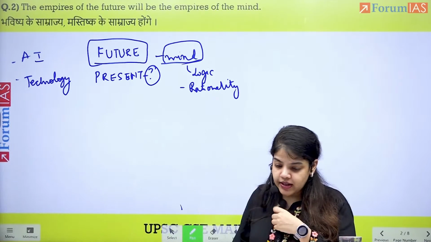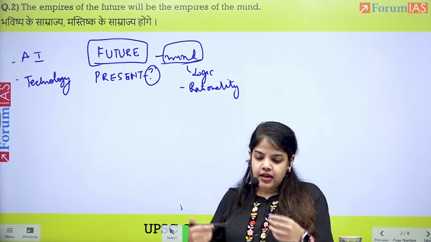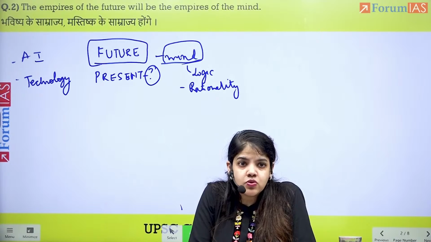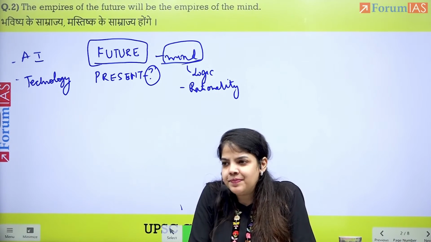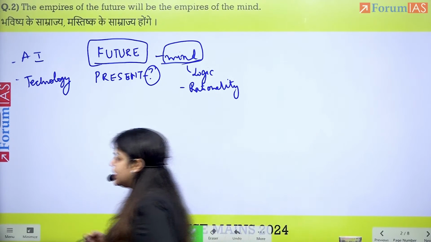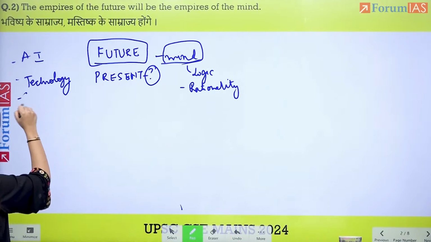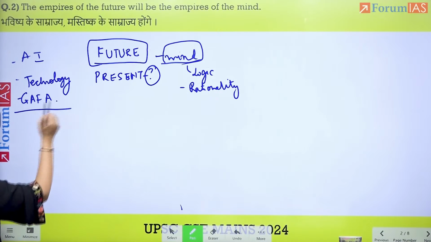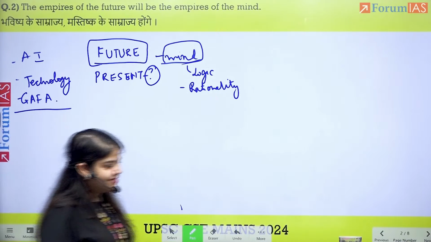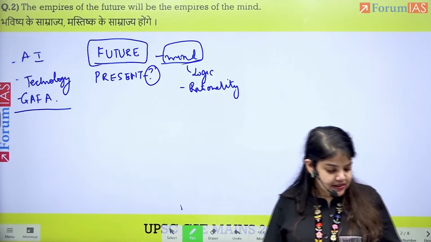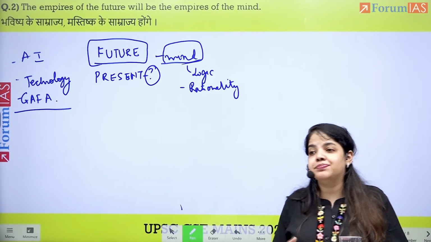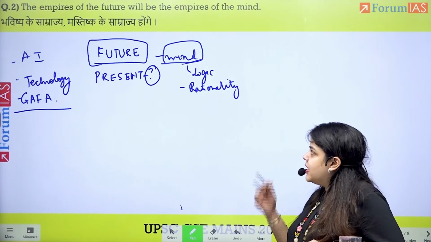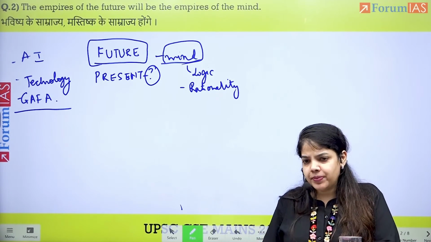We'll be able to look at the GAFA, the Google, Amazon, Facebook, Apple, how these have disrupted, how this technology has disrupted us, our work. And with that, we'll be able to discuss and understand this topic.